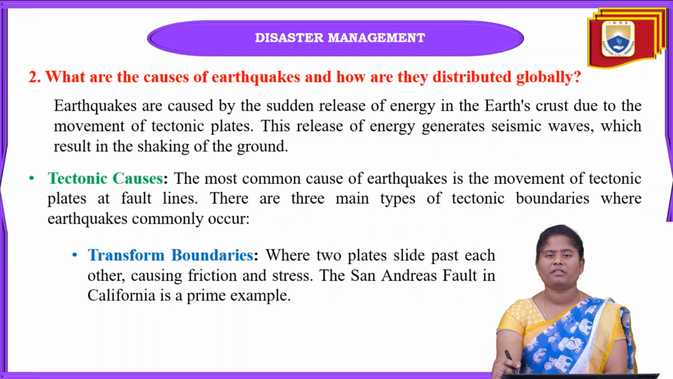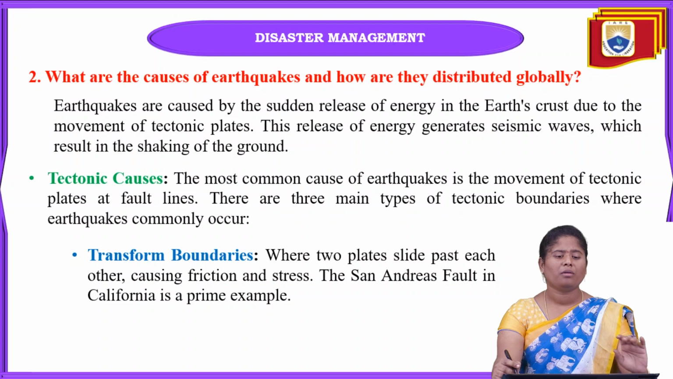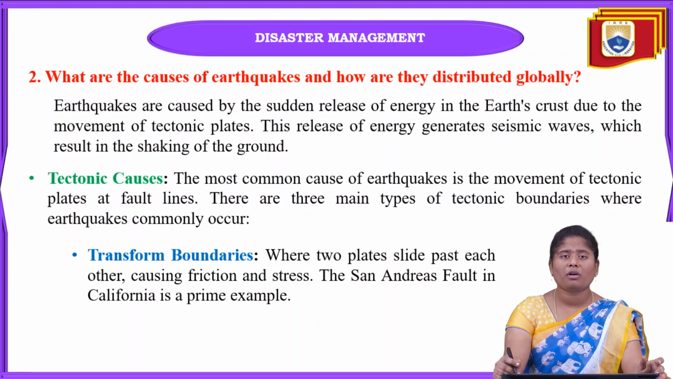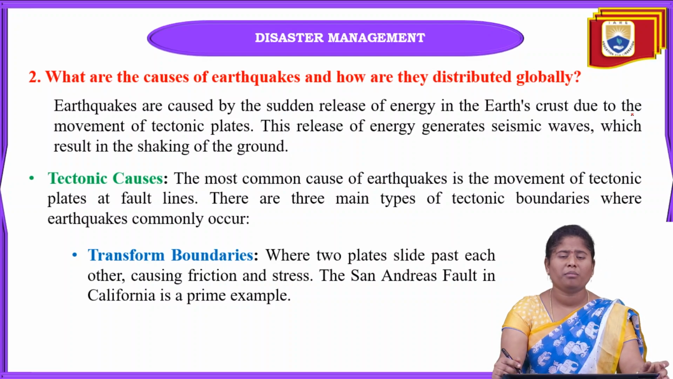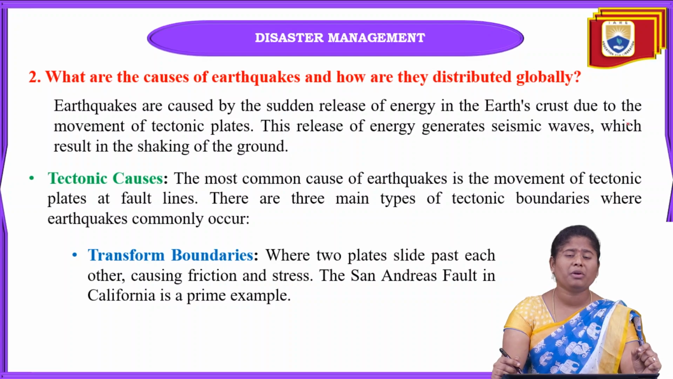Coming to the next one, that is causes of earthquakes. What are the causes of earthquakes and how are they distributed globally? Mainly, earthquakes are caused by the sudden release of energy in the earth's crust. When sudden energy is released from the earth's crust, there will be displacement of the tectonic plates. At that time, if the displacement of tectonic plates happens, earthquakes can automatically form.